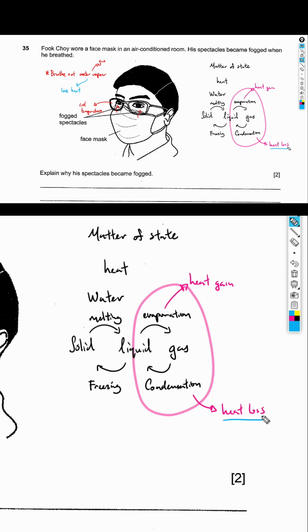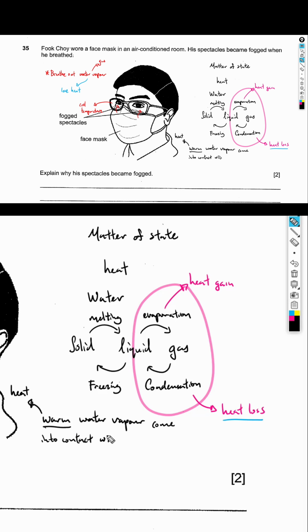So if you really want to answer this question properly, there are a few keywords that you really have to know and make sure that you include in your answers to get all the marks that you can get. The first thing that you want to explain is that it is a warm water vapor. You need to say the word warm. Warm water vapor will help to show that you understand about heat. Your warm water vapor will come into contact with the cooler surface of the lenses.